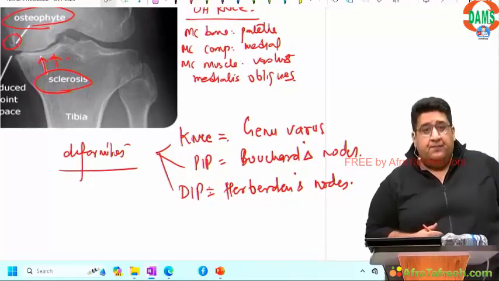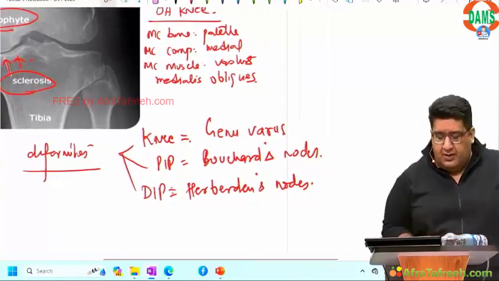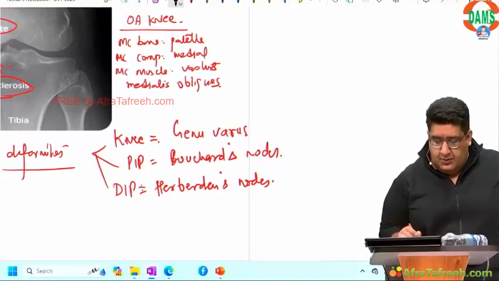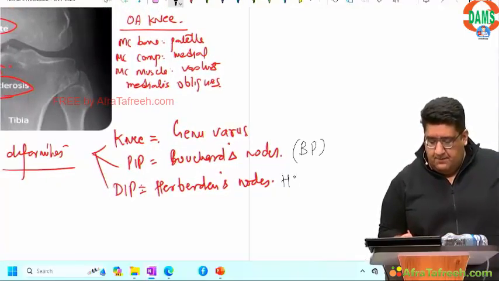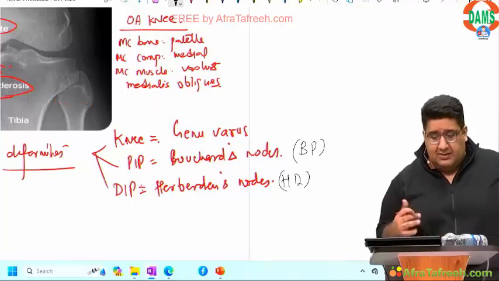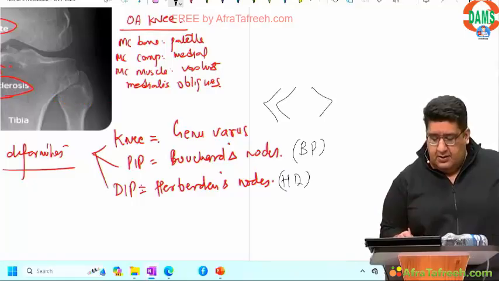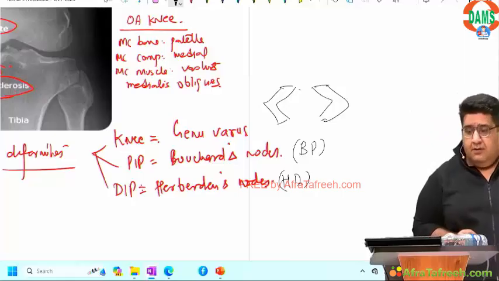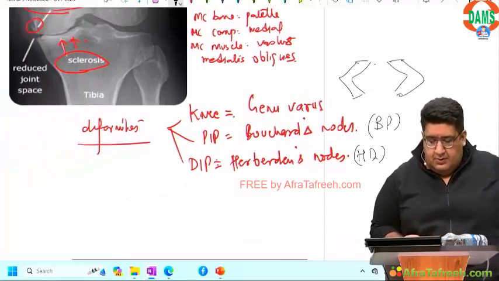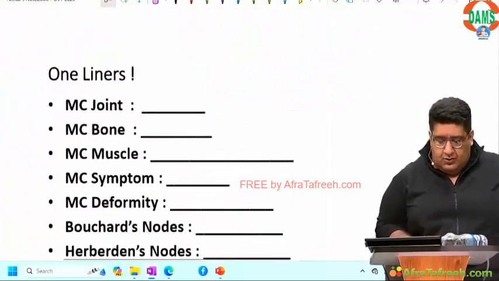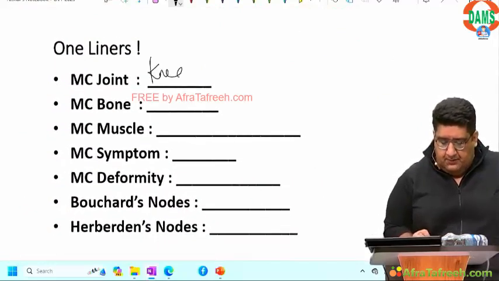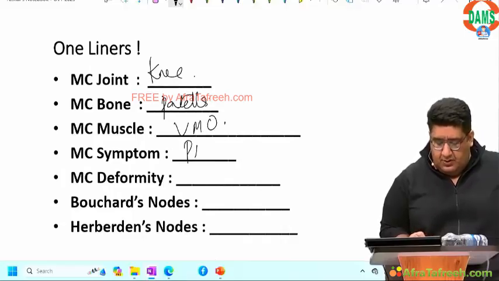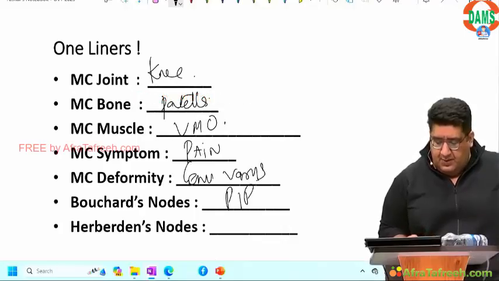Done? How do we remember it? When I was preparing like you, BP, HD, blood pressure, heart disease. And this is genu varus. Chaliye. Now, most common joint, knee, bone, patella, muscle, VMO, symptom, pain, genu varus, PIP, DIP.